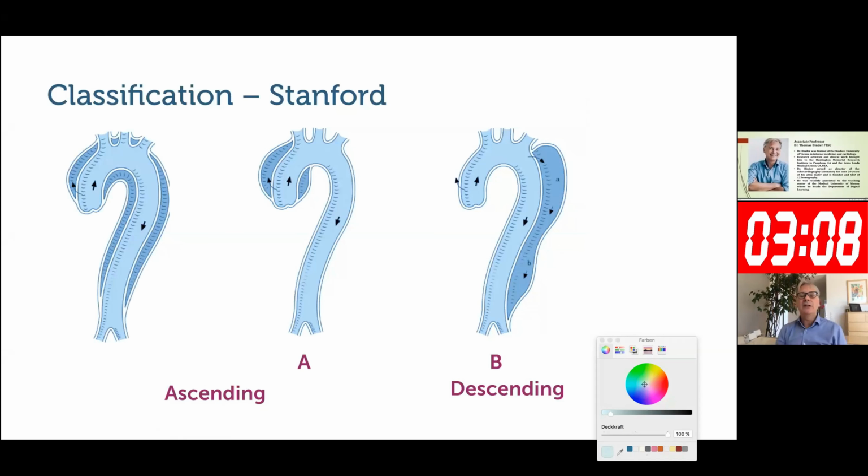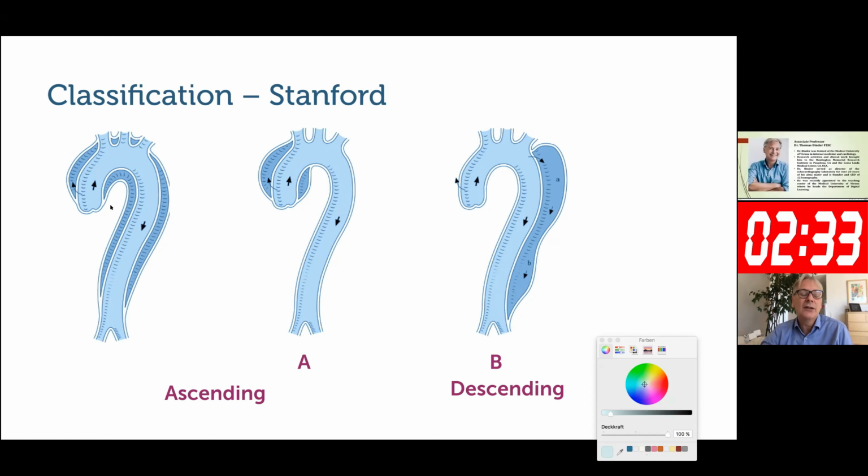And if you look at the indications for surgery, if you have someone who has a type B dissection where only the descending part of the aorta is involved, you would maybe stabilize the patient or maybe now perform a stent. But it is different if you also have dissection of the ascending part, so a type A classification. And for me, the diagnosis was this here. A dissection in the ascending part, we saw something here from suprasternal and also in the TEE study. So it was also the descending part. I also saw it going down all the way to the abdomen.